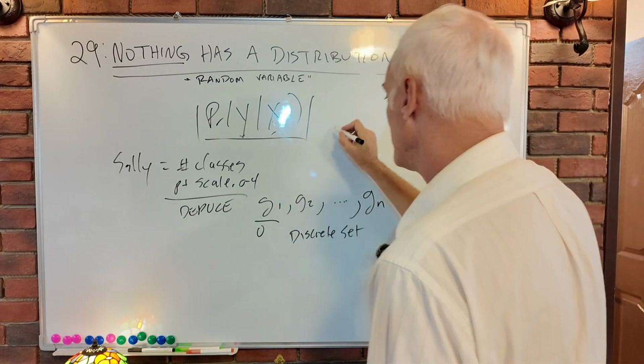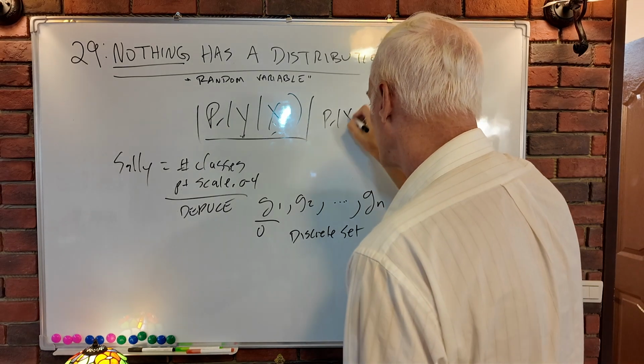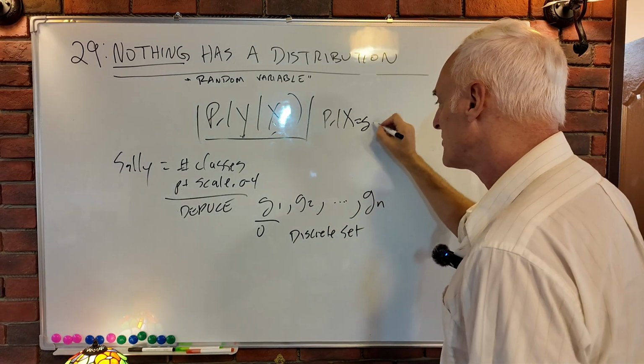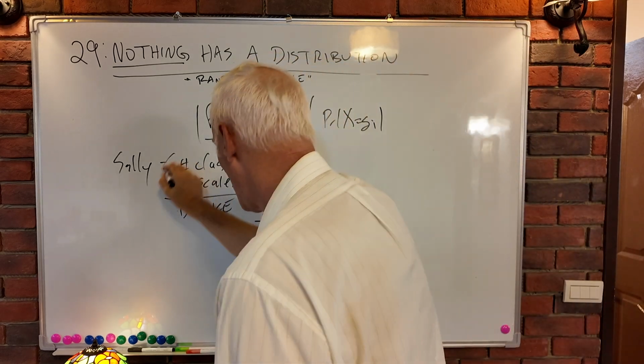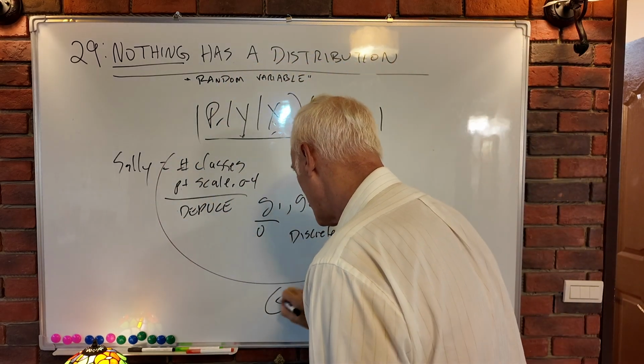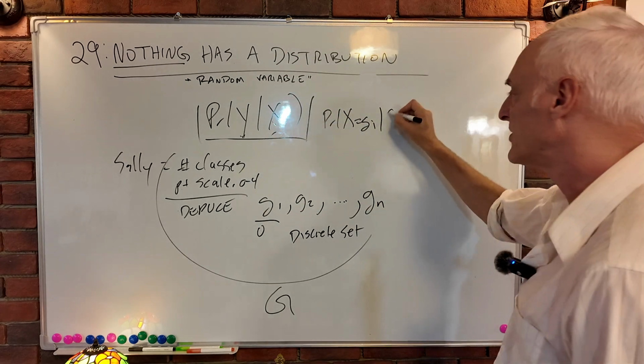Now, from this, we can deduce things like the probability that x, if we let x be our grade point, x equals g_i, given all this information, we'll call it g. Just all this grade point information, we'll call it g.